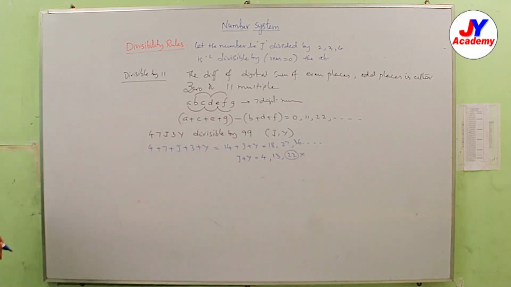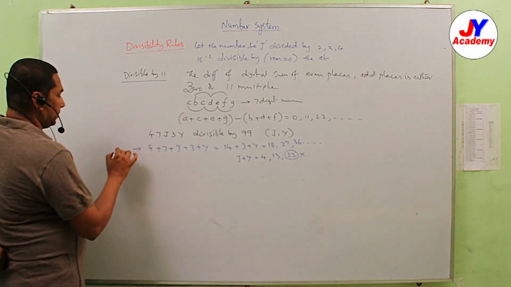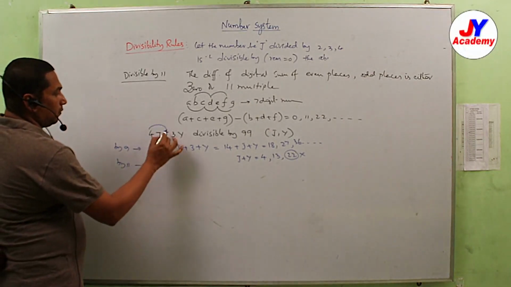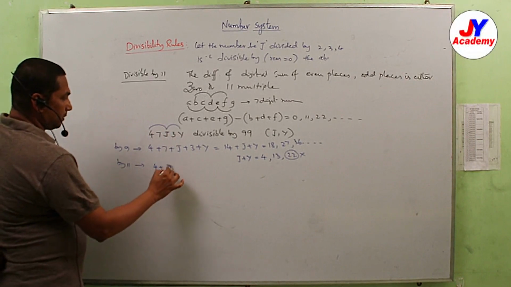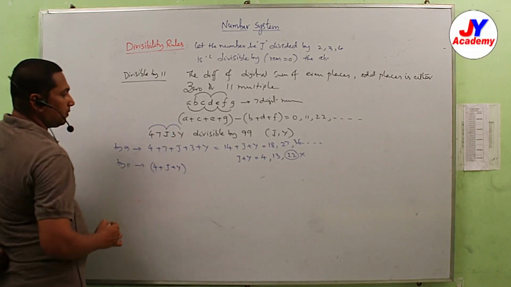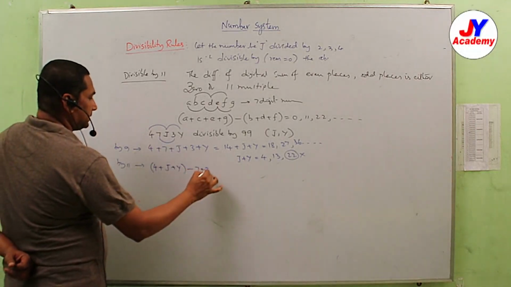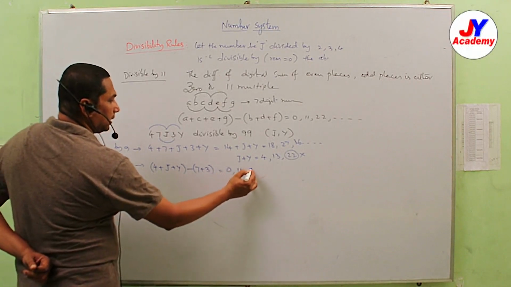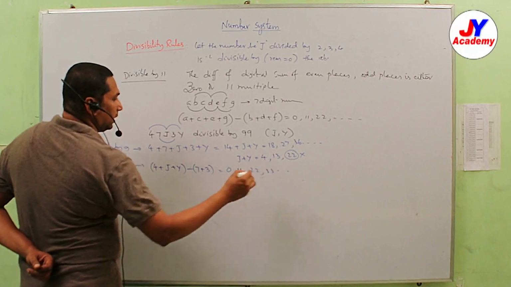Now come to the even places and odd places, that is by 11: 4 plus J plus Y minus 7 plus 3. It may be 0 or 11 or 22 and so on.